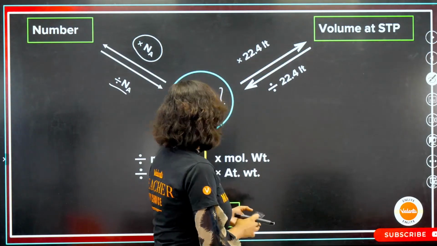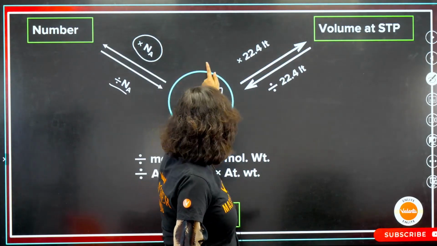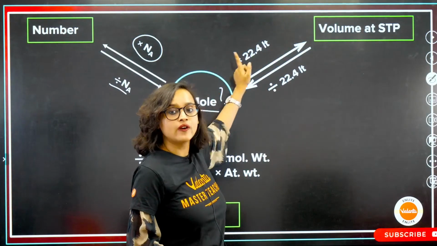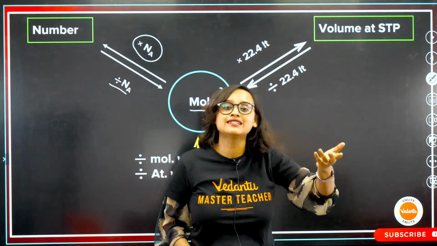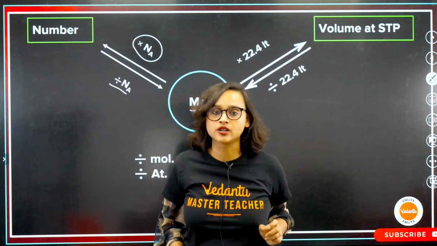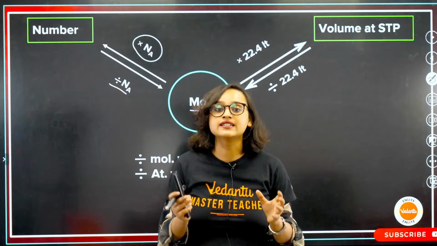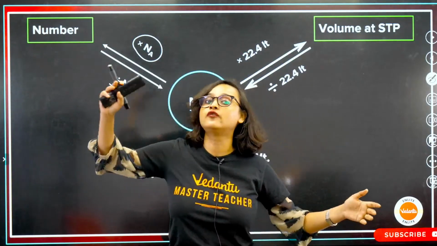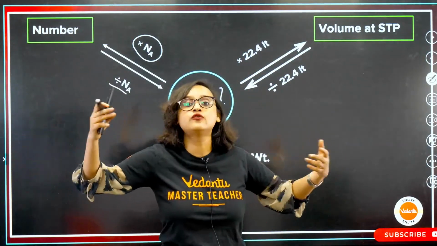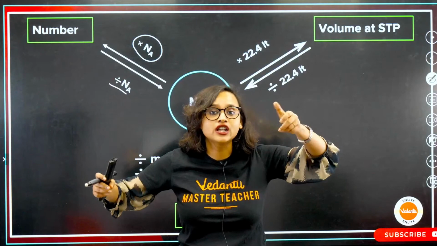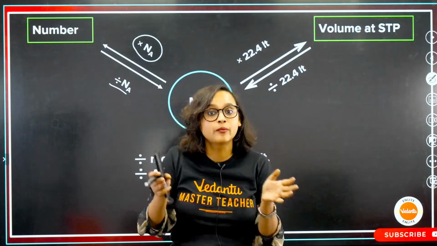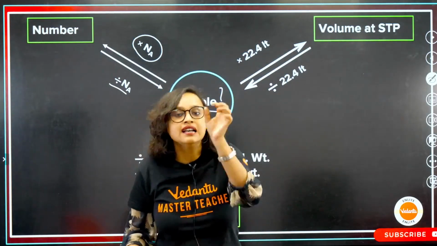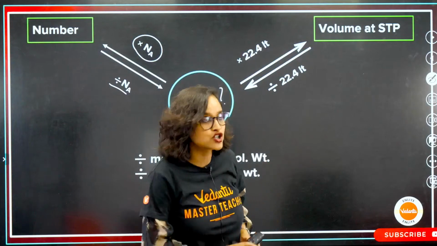Now, if you are given mole, you have to find the volume at STP. What is STP? Standard temperature and pressure. Because we know that gaseous states can change their volume with a little change in temperature and pressure, since volume is dependent on temperature and pressure. Hence, standard temperature and pressure.